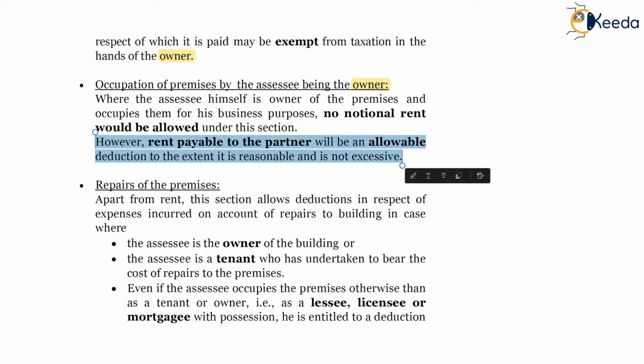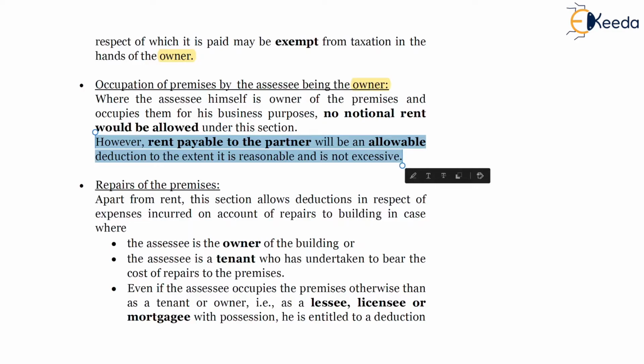So in this case, the owner of the property is the partner of the firm, and the partner has let out the property to the firm. Now the firm is paying rental expenses to the partner of the firm.